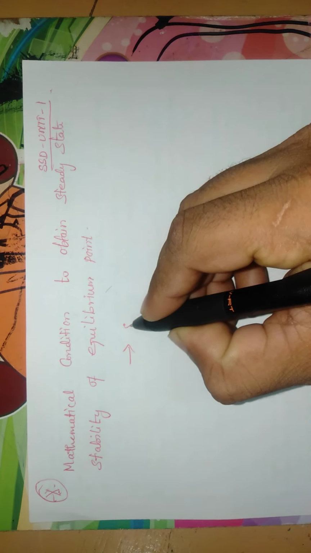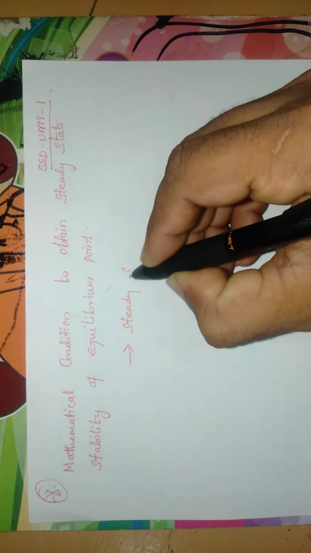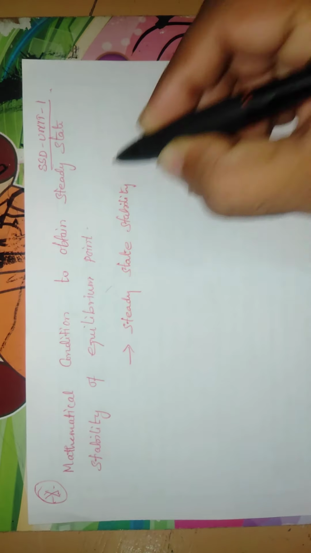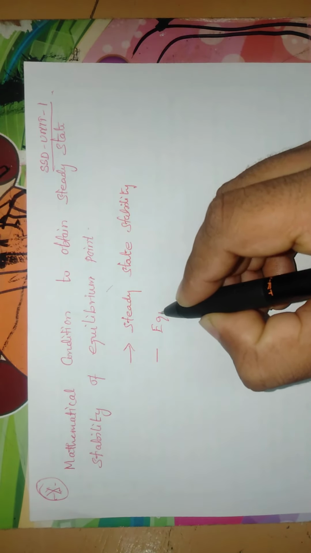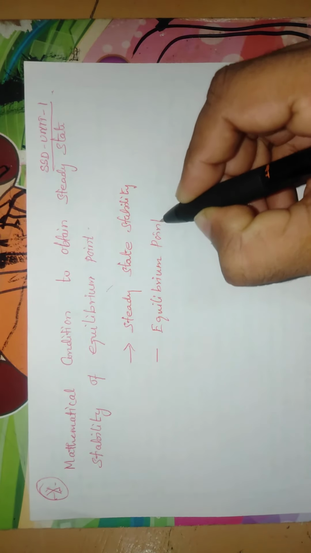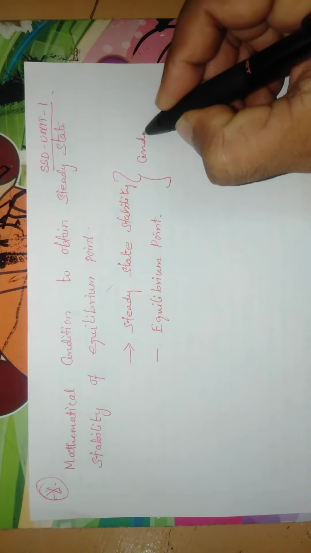Now we are going to concentrate on the topic: mathematical condition to obtain steady state stability of equilibrium point. In the sense, we can categorize the term. First is steady state stability, and second term, that is equilibrium point. These two conditions should be satisfied.